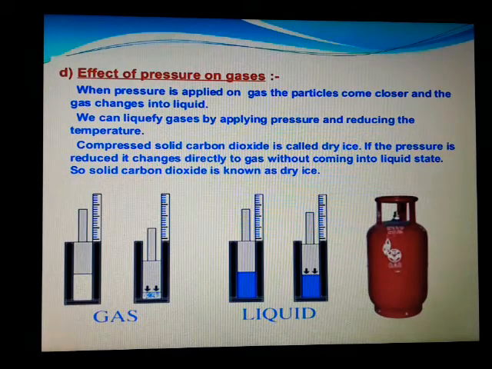So liquefying a gas is actually done by applying pressure and reducing the temperature. We know dry ice. It is solid carbon dioxide. Here, when the pressure is reduced over this, it can be directly converted into the gaseous state without coming into the liquid state. So in the figure you can see the gaseous molecules where the pressure is applied, so it can be converted into a liquid. So this is the effect of pressure on gases.